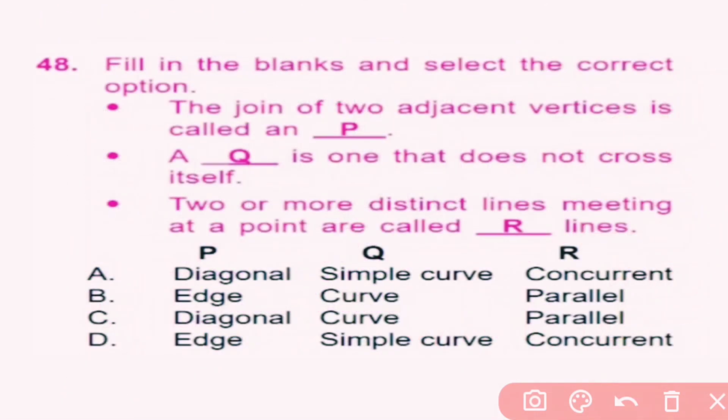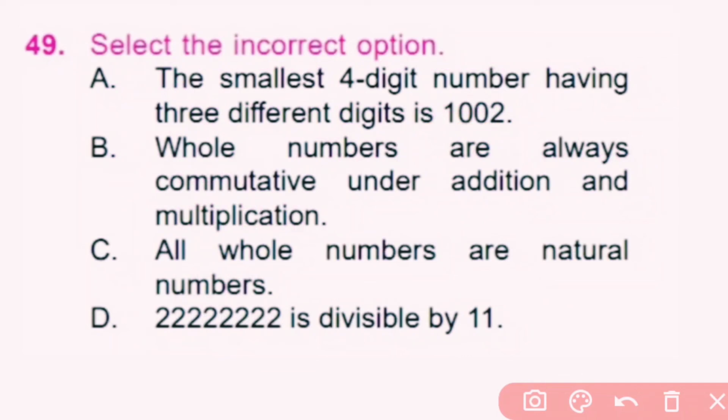Question number 48. Fill in the blanks and select the correct option. The join of two adjacent vertices is called an edge. A simple curve is one that does not cross itself. Two or more distinct lines meeting at a point are called concurrent lines. So here D is the correct answer.